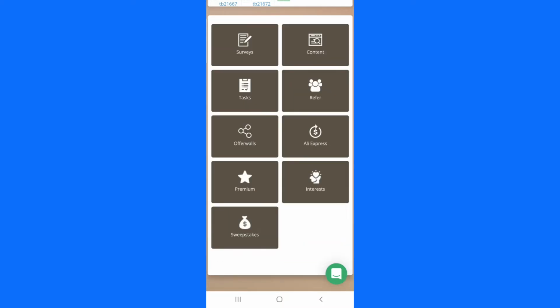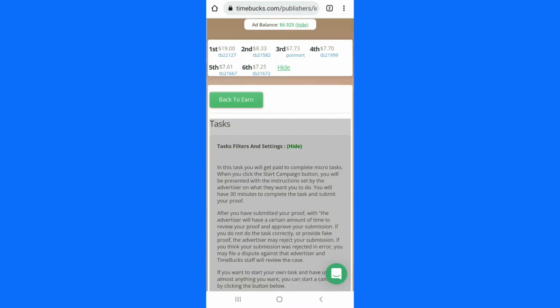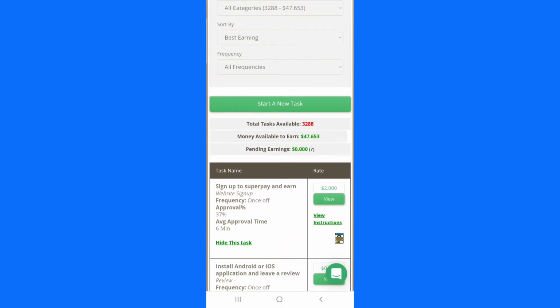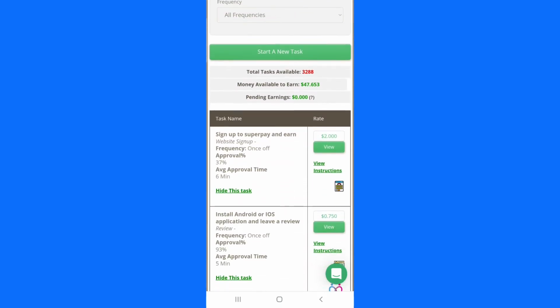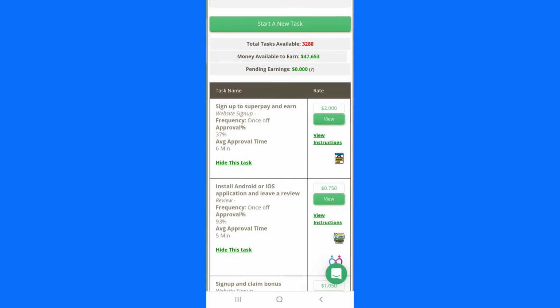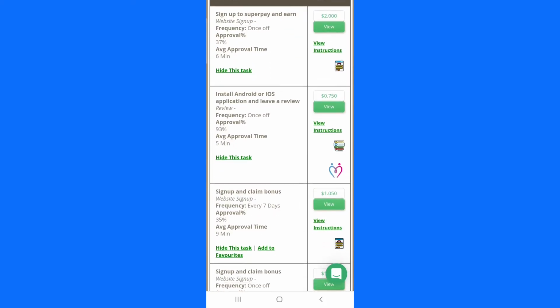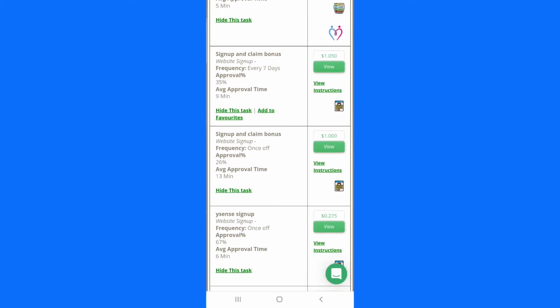If you come to this section that says task and click on task here, you will find the types of tasks that you can complete, and you will get paid a lot of money for completing tasks. You can see this person is going to pay you $2 for signing up on this website, and you have to follow instructions. Once you click on view instruction, it will show you the instruction of what the person wants you to do to be able to make this $2 from them. So yeah, it keeps on going.